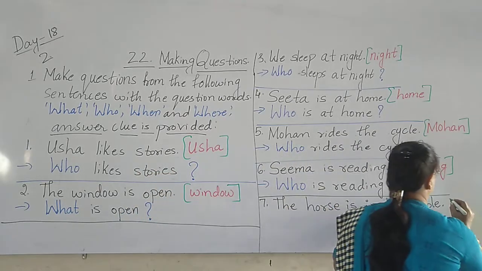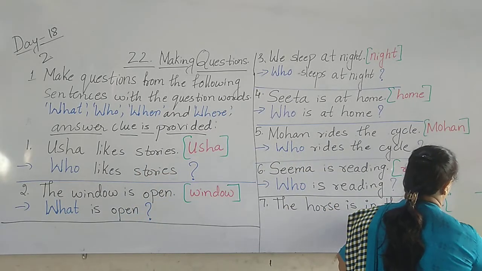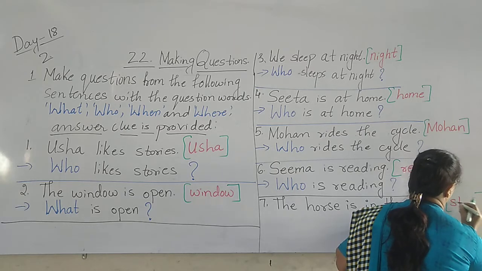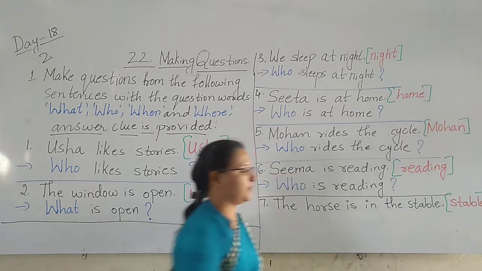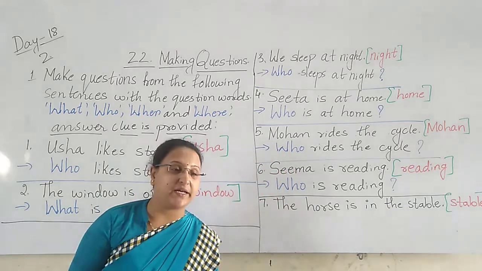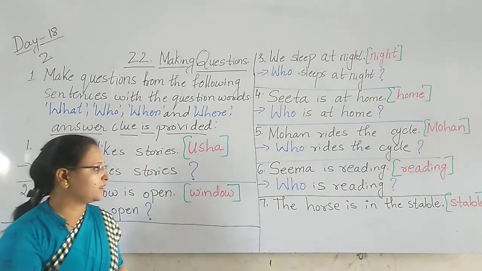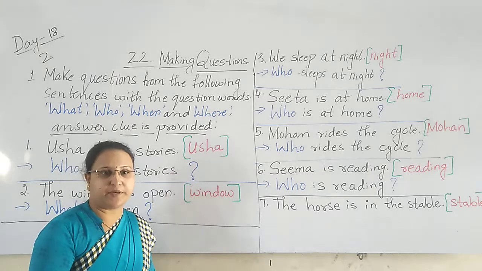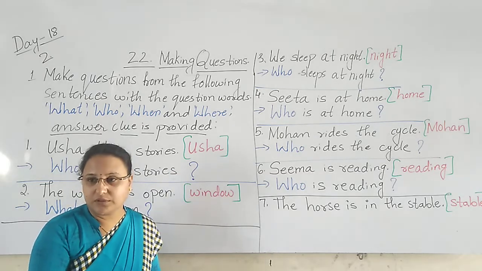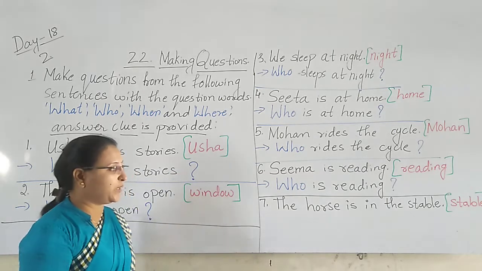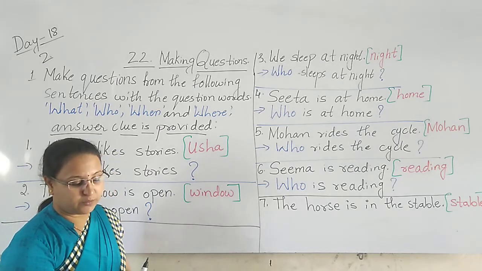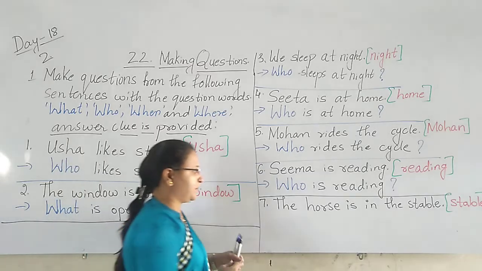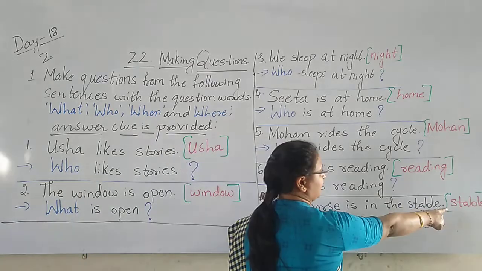What is the given word? Stable. Yes. Now we have to make the question. The horse is in the stable. Where is the stable? They have given the question there.